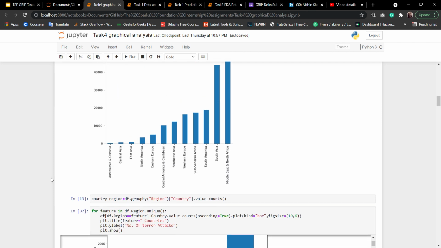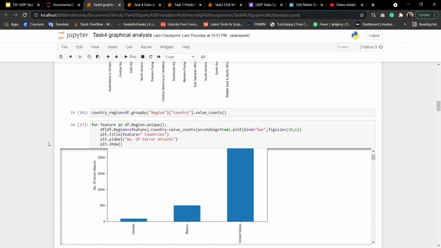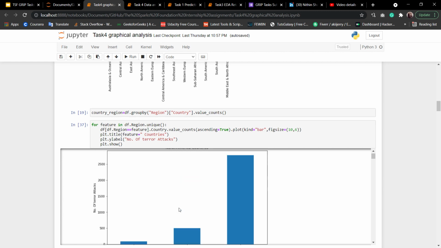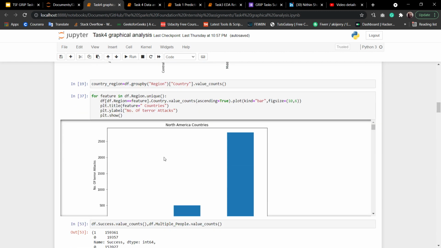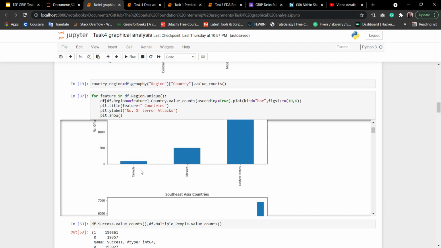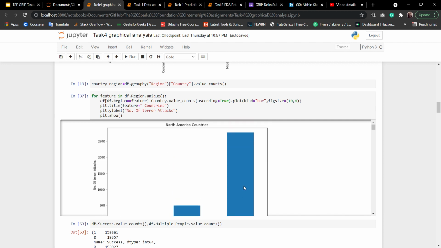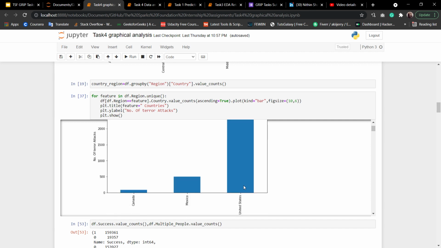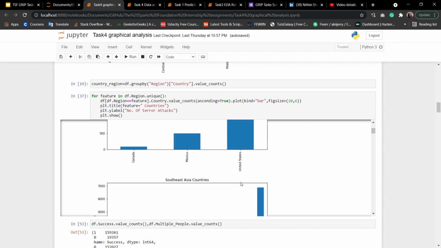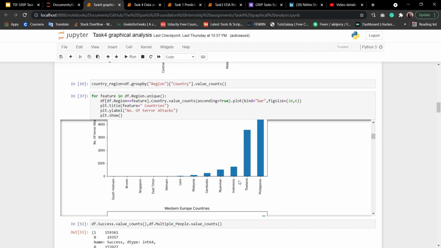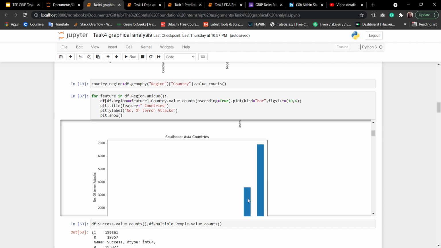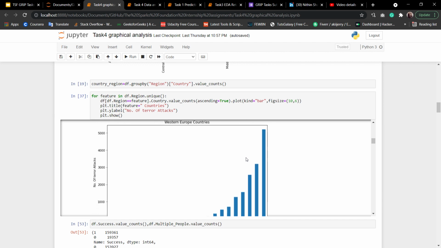After that, I have checked the number of terrorist attacks per country and their states. As you can see, in North American countries, Canada, Mexico and the United States, the United States has the maximum number of terrorist attacks. There are other countries also, like the Philippines in Southeast Asia, where there is a maximum number of terrorist attacks.